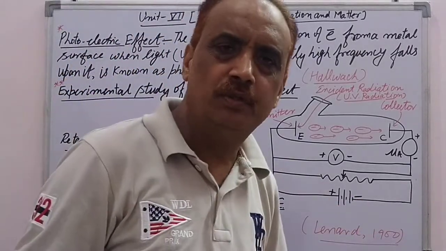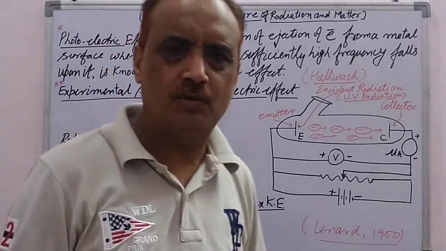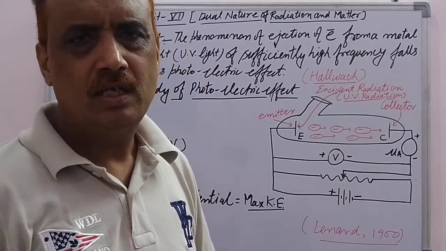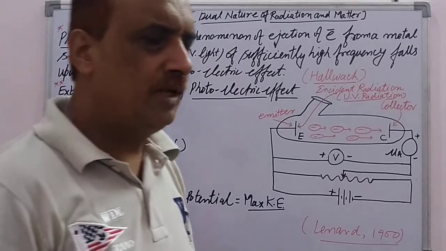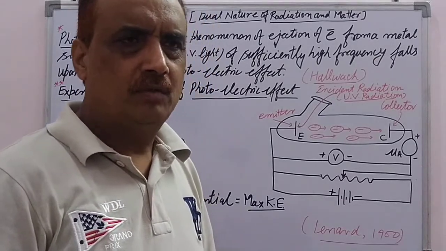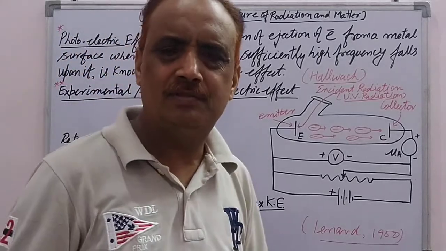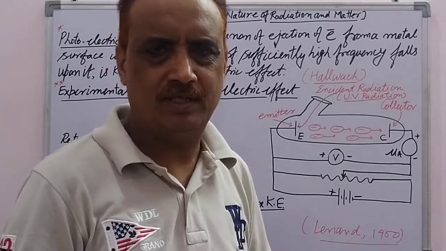The dual nature of radiation means that radiation behaves in two types of nature. Number one is the wave nature and number two is the particle nature. On the basis of the wave nature, we can explain the interference of light, diffraction of light and polarization of light.